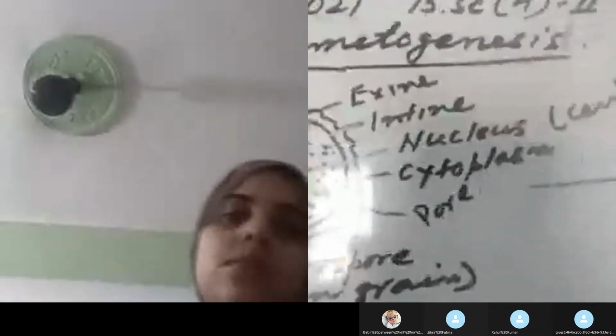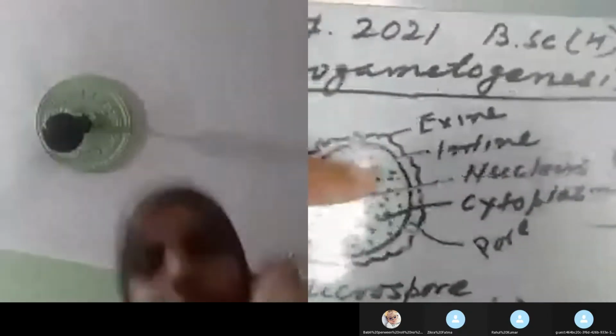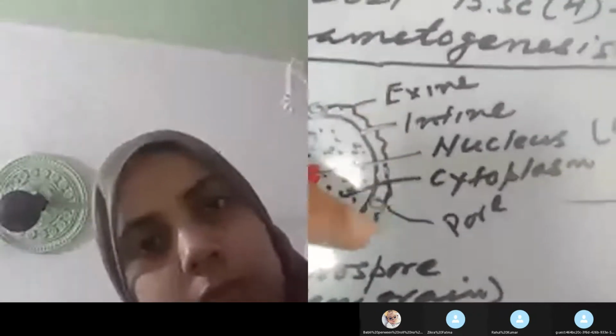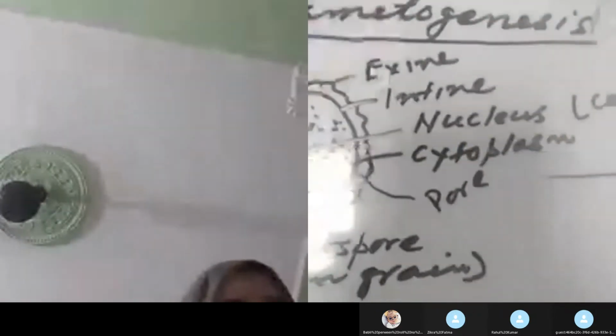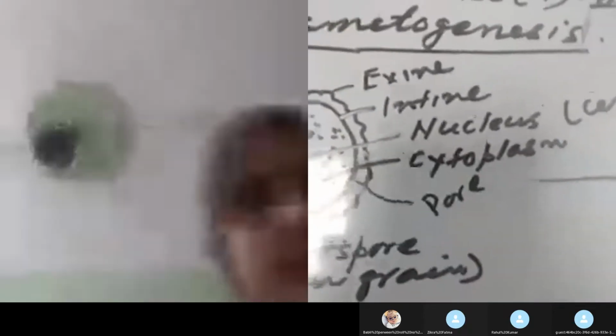At first, look at this diagram. This is the diagram of a pollen grain microspore. I think you are quite acquainted with the structure of the microspore, which I have already dealt with in the previous lecture while I was teaching you microsporogenesis. Again, I just want to show this structure of the microspore.